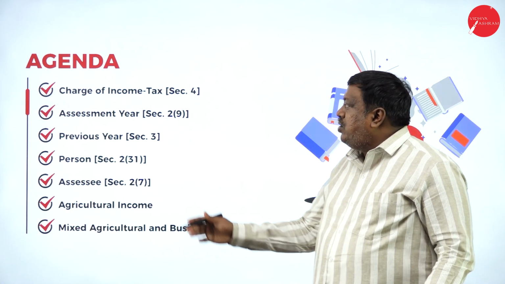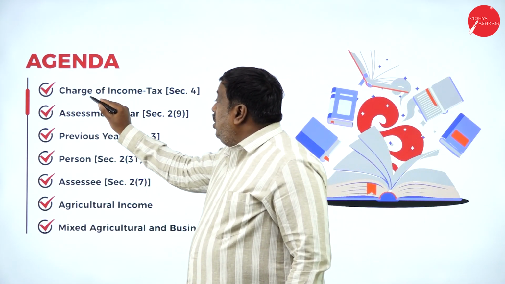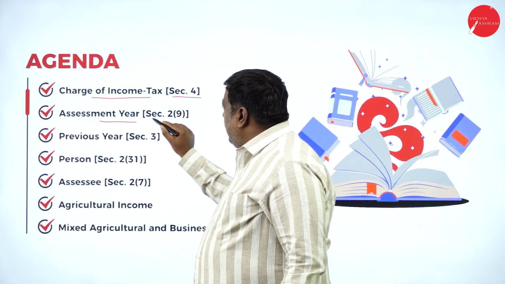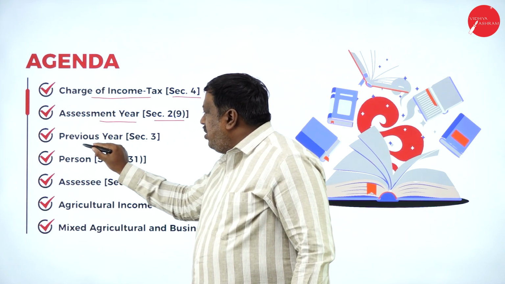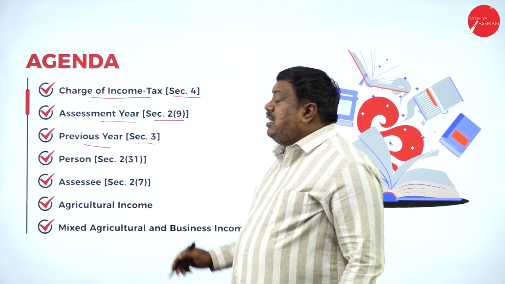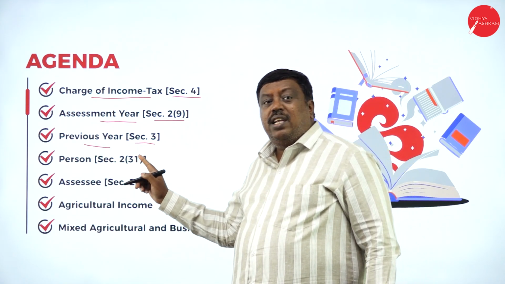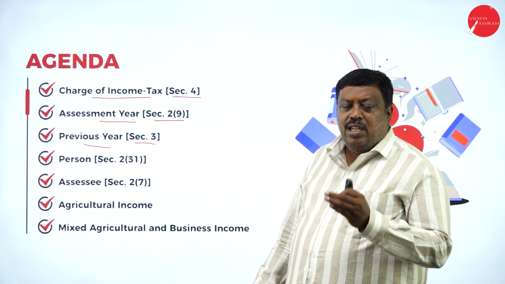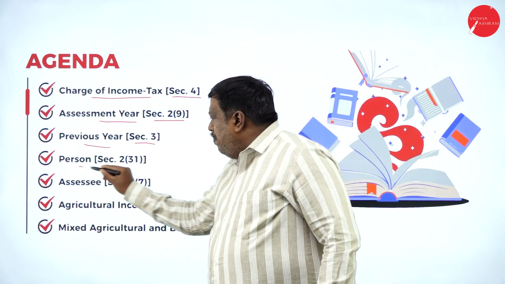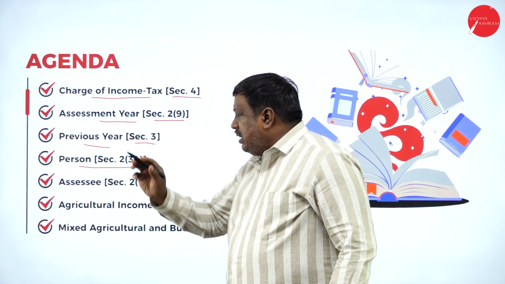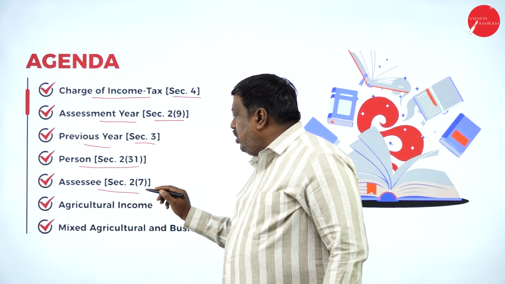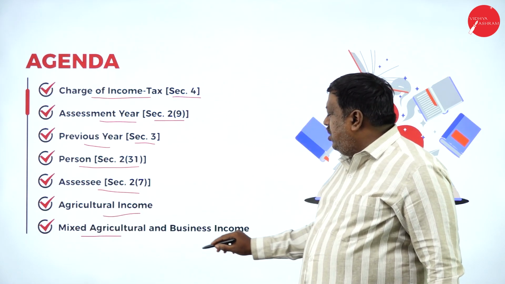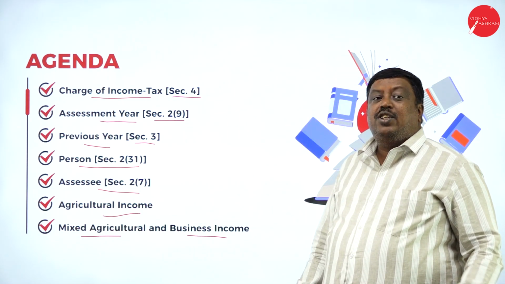In today's session, we're going to discuss charge of income tax under section 4, assessment year under section 2 subclause 9, and previous year under section 3. This is the only word defined in section 3, and all the remaining words are defined under section 2 subclauses. Person under section 2 subclause 31, assessee under 2 subclause 7, agricultural income, and mixed agricultural and business income are the concepts we are going to discuss.